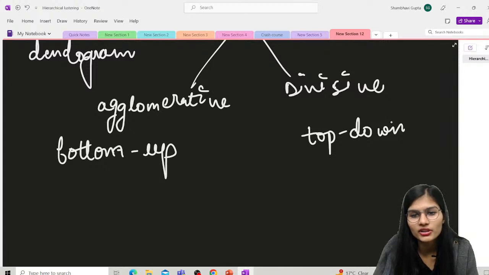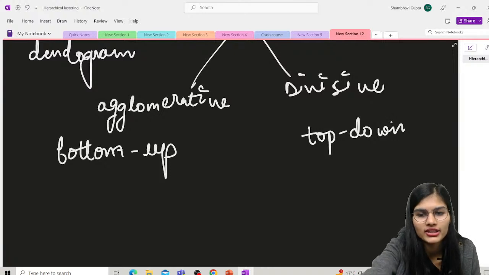And the reason is, see, in this particular algorithm, you do not really require knowledge about any predefined number of clusters. You do not need to have that. It's really not at all required that you should have knowledge about the number of clusters or any kind of thing like that. You can just use hierarchical clustering and you are all done. Fine. So that's the example for your hierarchical clustering.